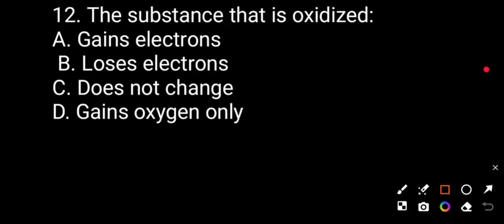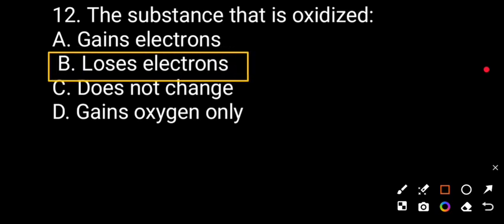Question number 12. The substance that is oxidized: A, gains electrons; B, loses electrons; C, does not change charge; D, gains oxygen only. Correct answer will be B. The substance that is oxidized loses electrons.